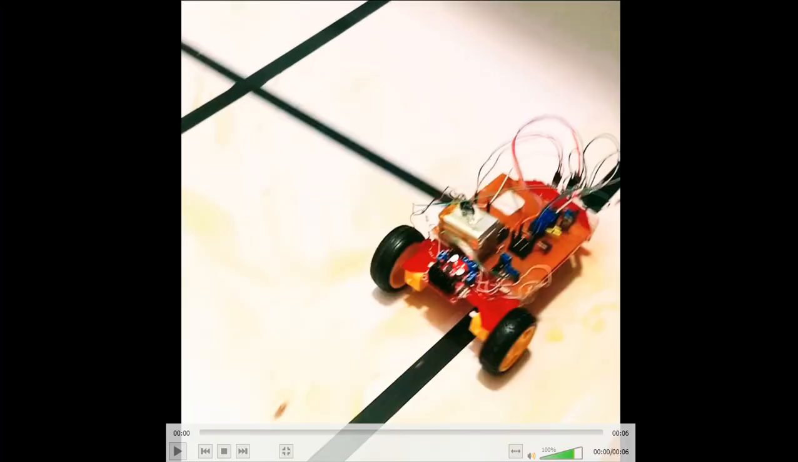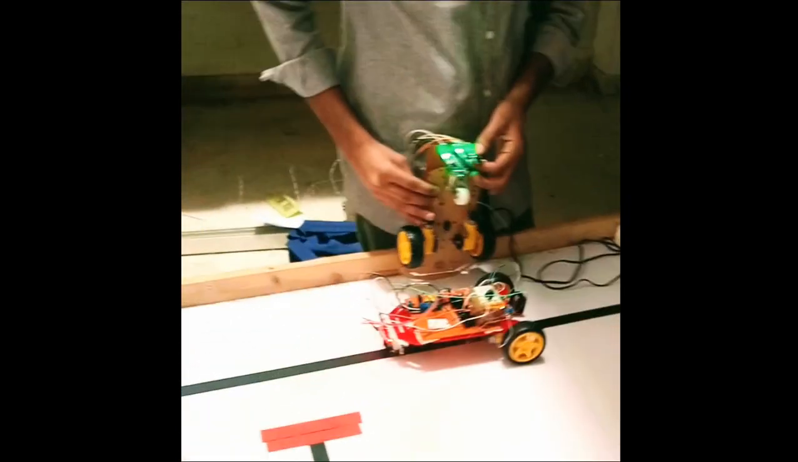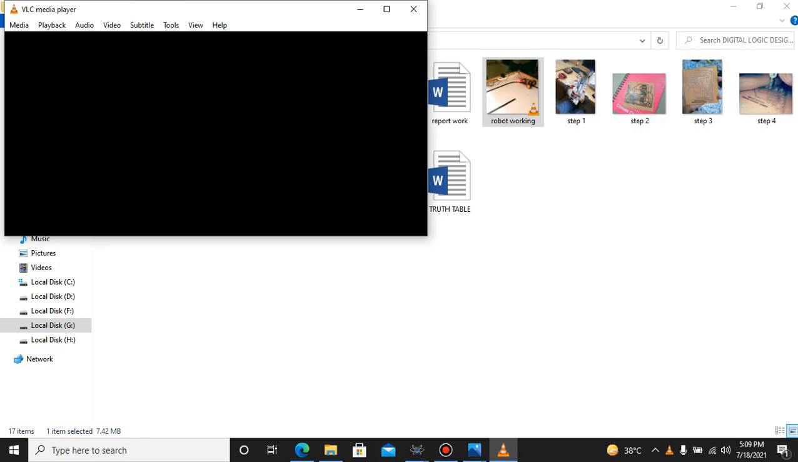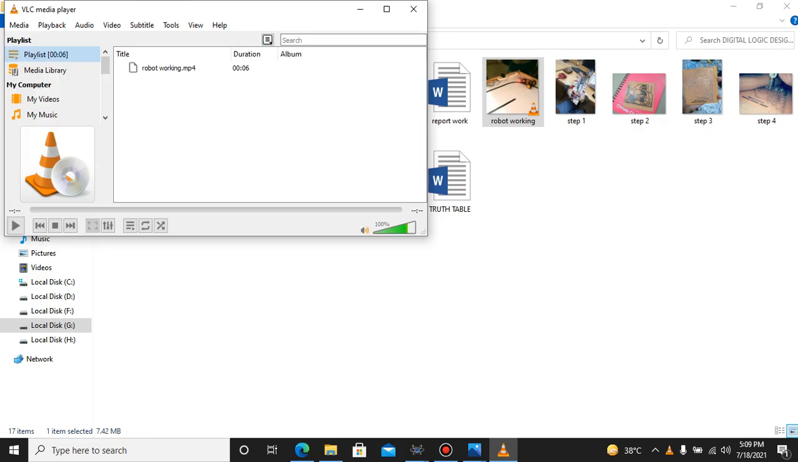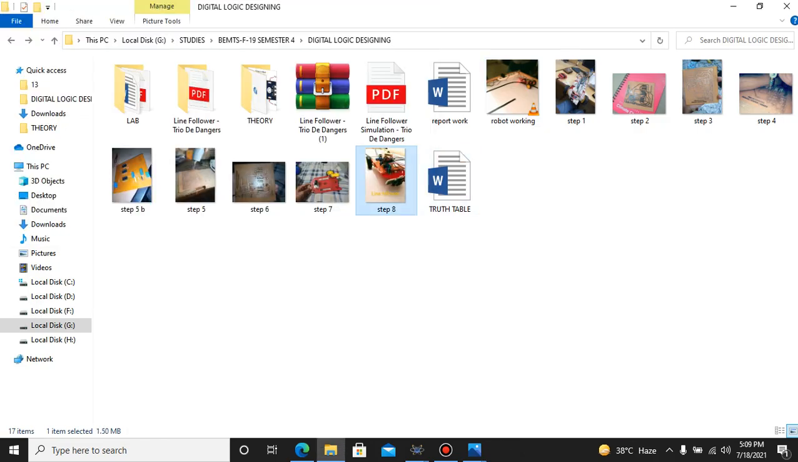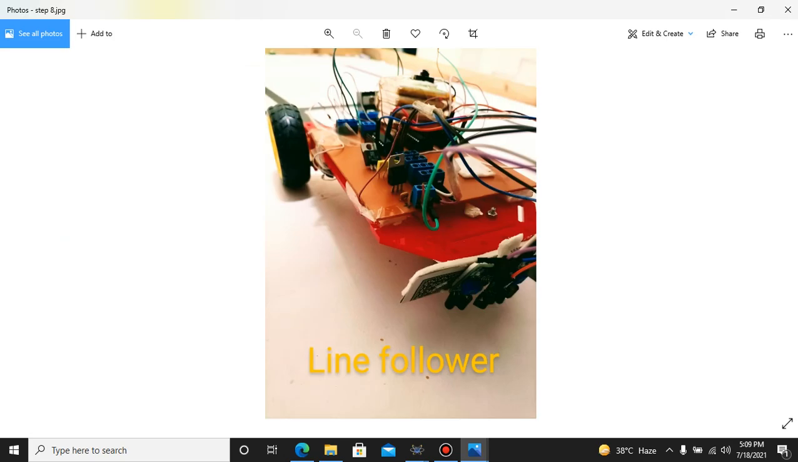I'm going to show how it's running. It was working, and you can see that it's following the line properly. Alhamdulillah, we successfully completed our project despite quite some difficulties, because there were things we had never faced before: how to debug solder joints, how to desolder, how to solder, and how to use voltage regulators. This was an amazing journey for us, and we learned a lot.